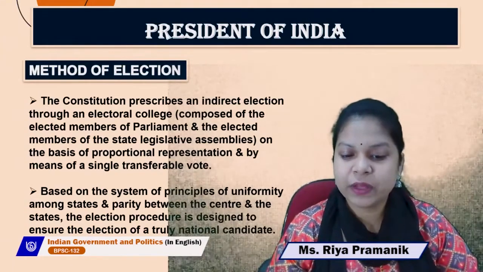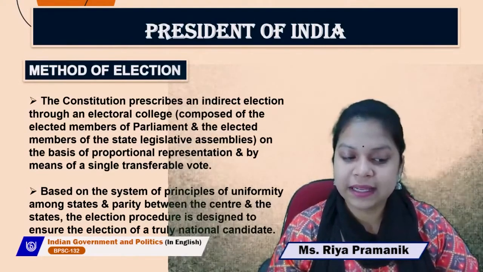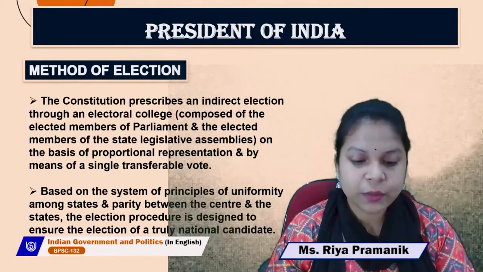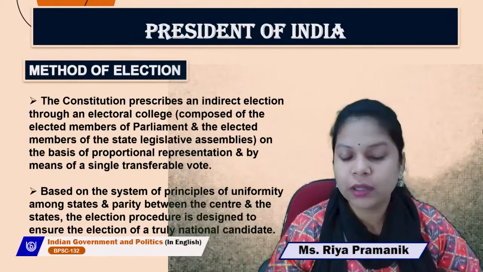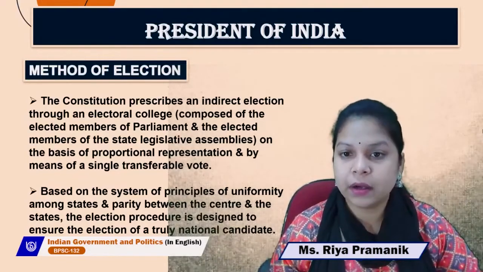Based on the principles of uniformity among states and parity between the center and the states, the election procedure is designed to ensure the election of a truly national candidate. So this is the method of elections.